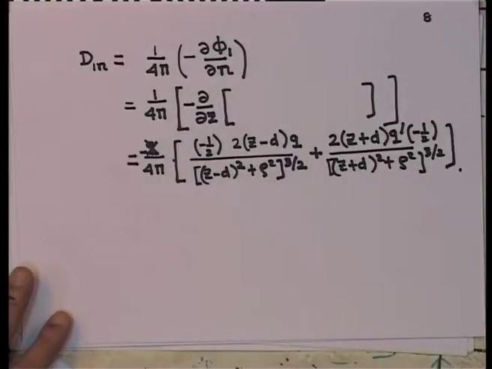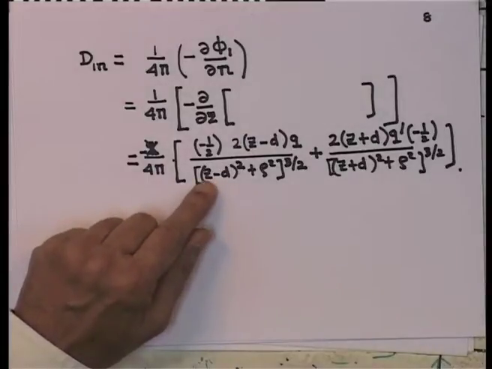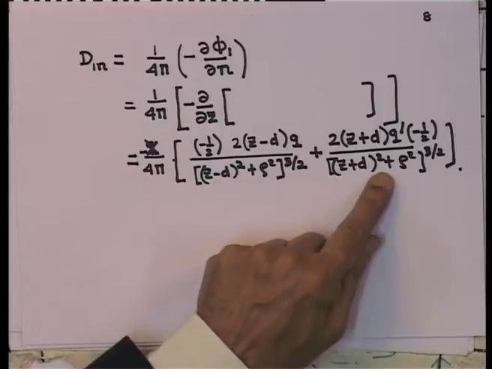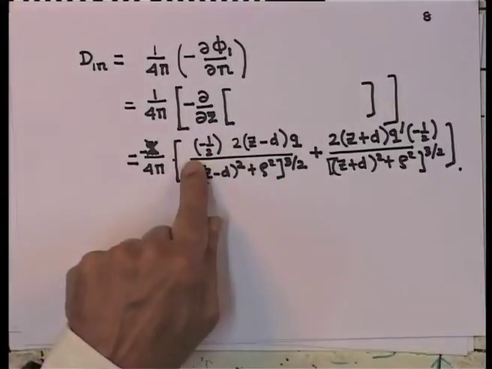You can simplify this and notice that you have to take z equal to 0, so that both these terms will have the same denominator and as a result these two terms can be added up very simply.